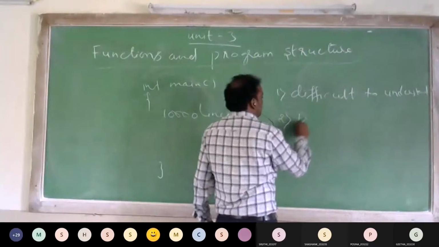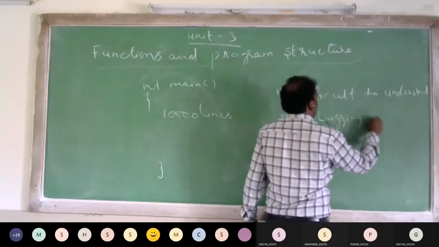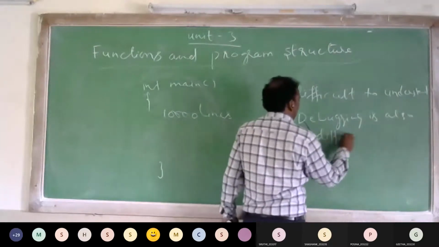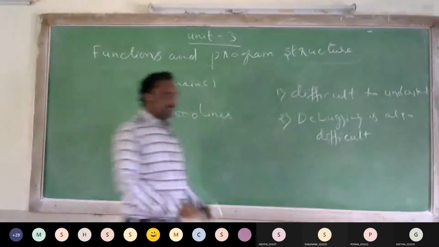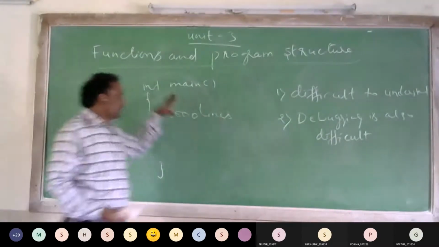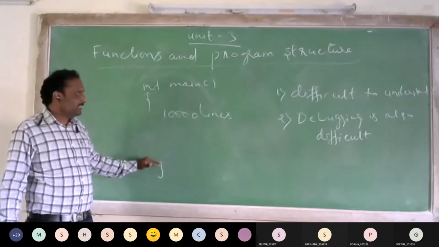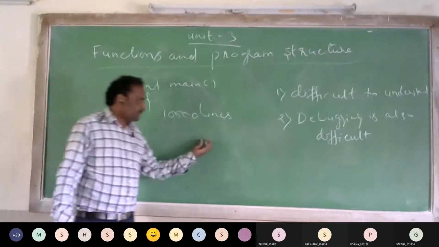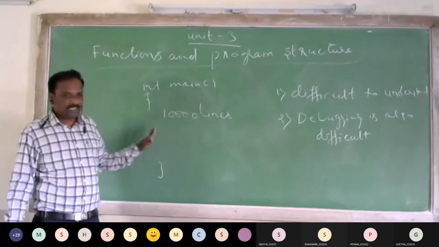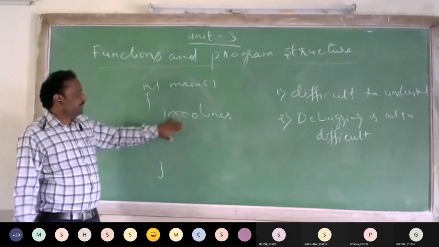Second is debugging. Debugging is also difficult. Why? Because if you write 10,000 lines of code in a single function, whenever the error occurs, it is very difficult to identify in which line the error is there. So that's why we divide the program.